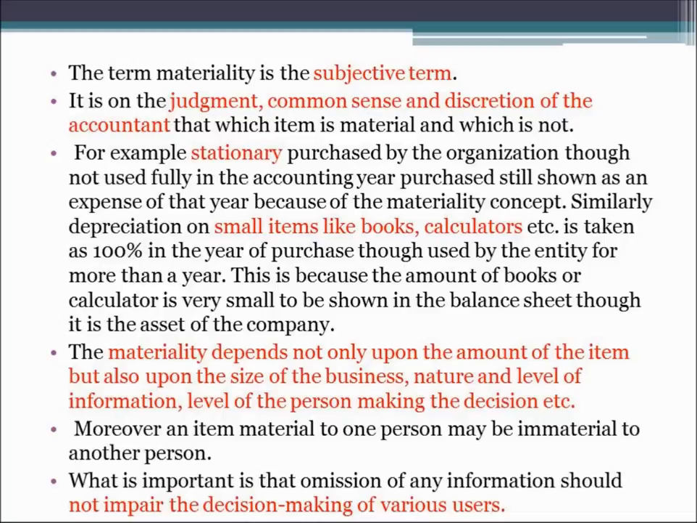Books, calculators, though I'm using them for so many years, I'll write them off in the first year only because they are very trivial items, and write them off as expense in the first year rather than showing them as assets in the balance sheet year after year. So this is what happens in the materiality concept. The items having significant effect are accounted, and the items which do not have any significant effect are ignored.